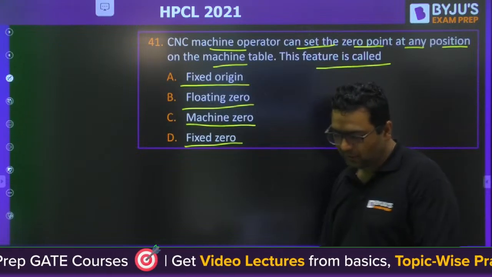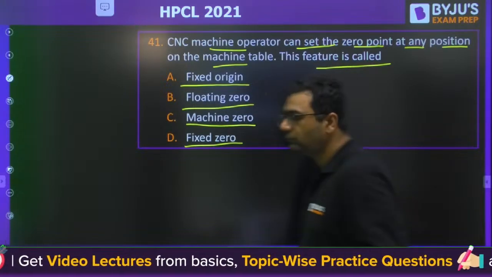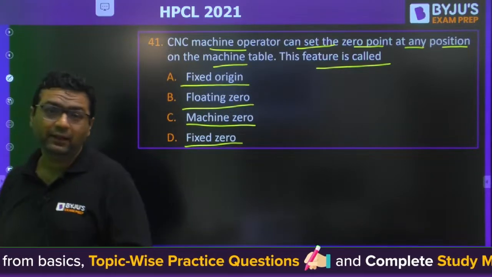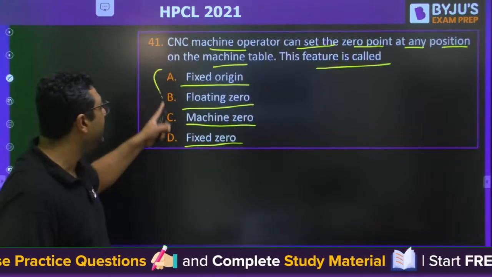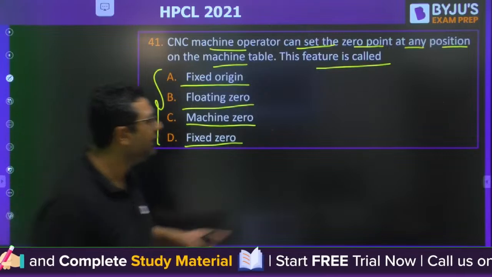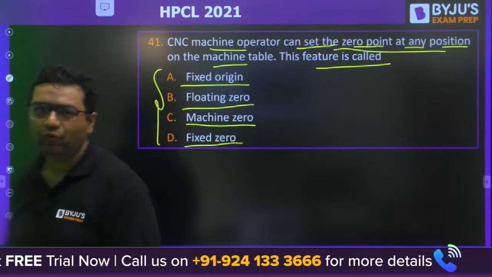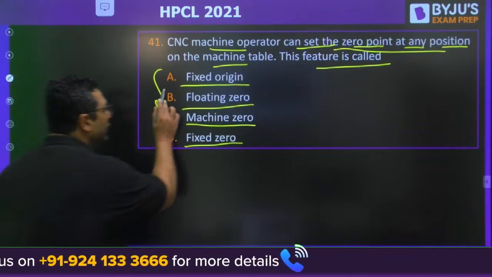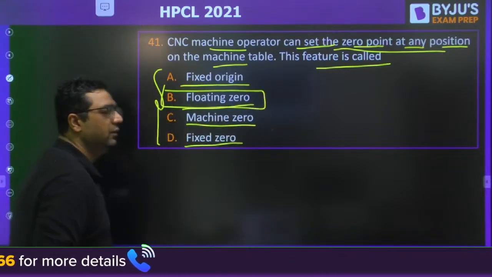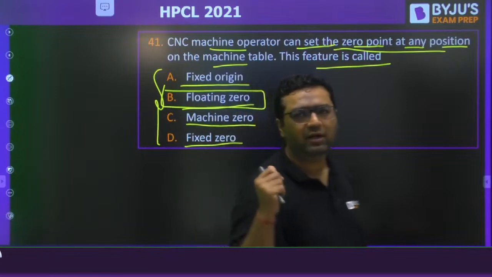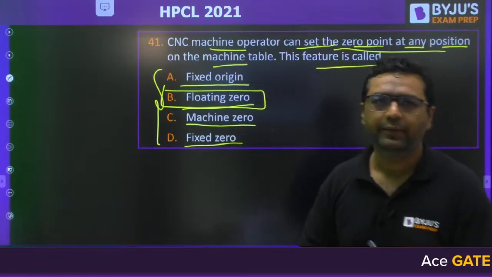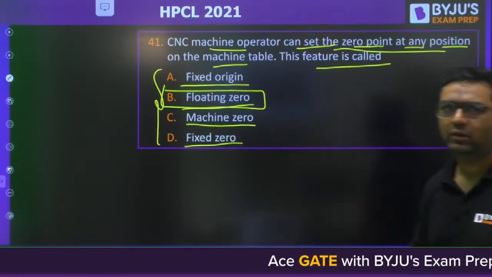Out of this, which word is indicating that I can put 0 at any point? Obviously floating, because if my 0 is variable, it is floating. So just with the word meaning you are able to answer it. Is it clear? Very good guys.